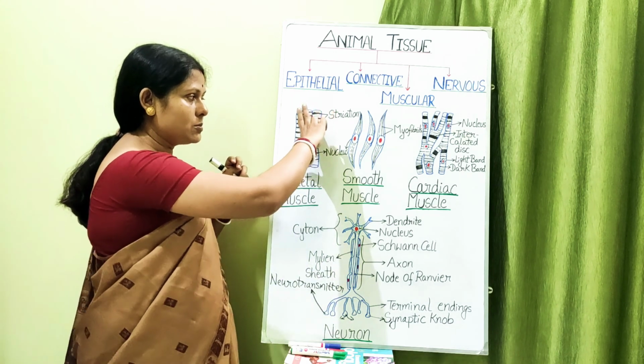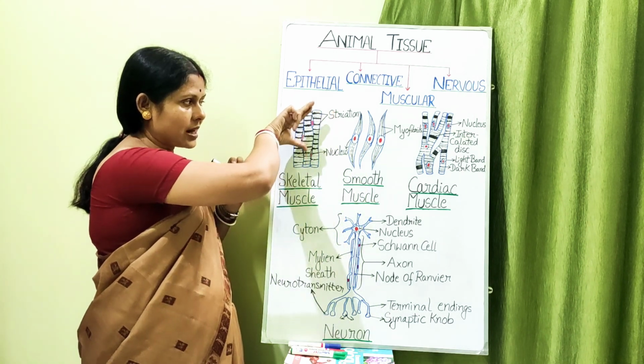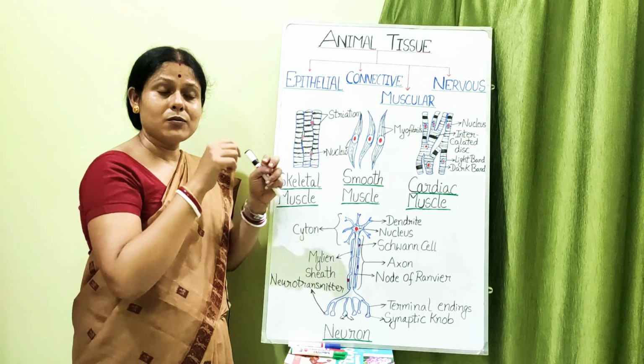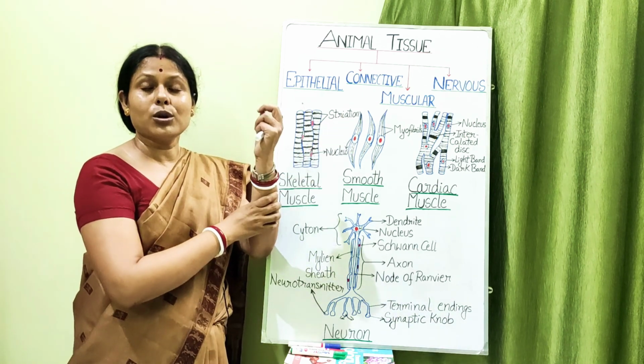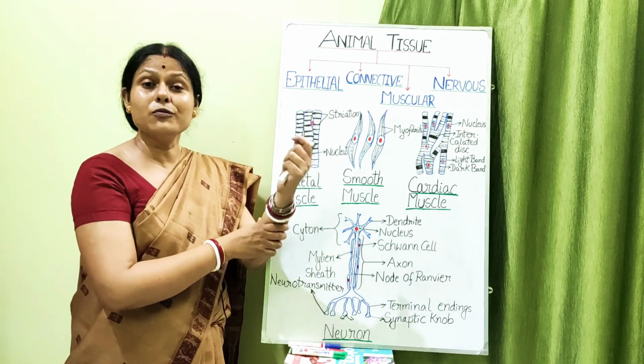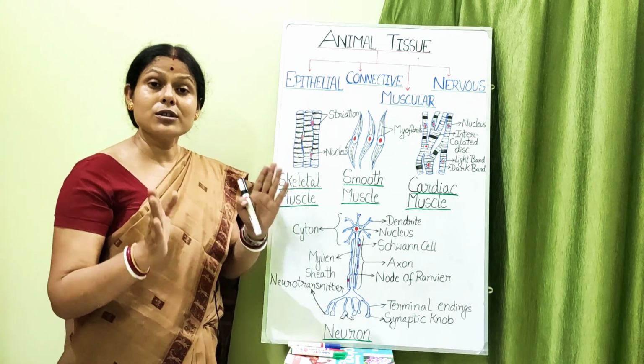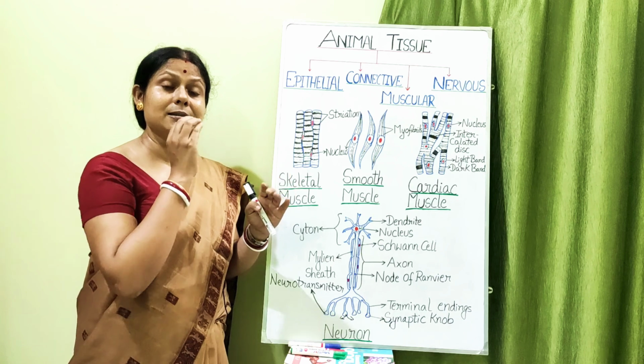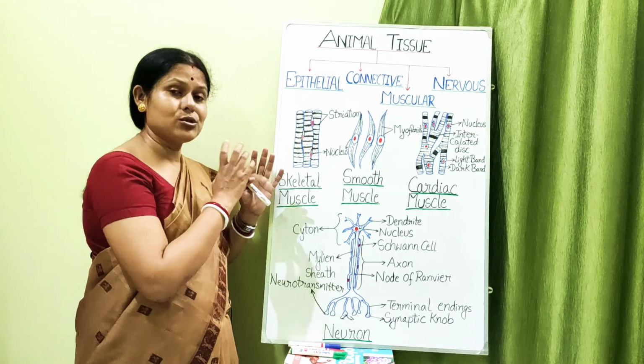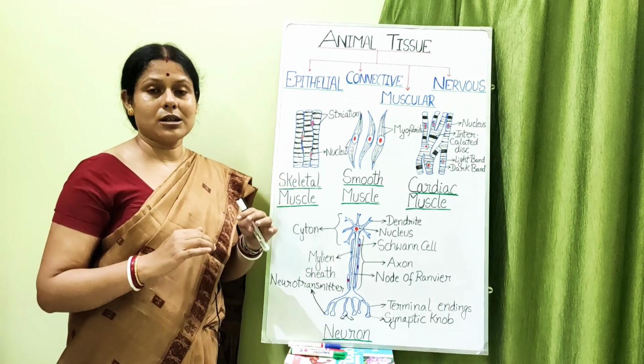If this unit becomes smaller, what will happen? The muscle will show a pull or a push. So a movement will be shown with the help of the skeletal muscle, because the neurons are taking the stimulus and reaching the skeletal muscle, which shows the movement.